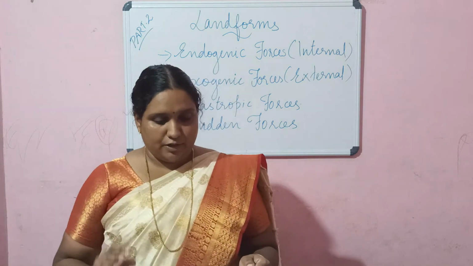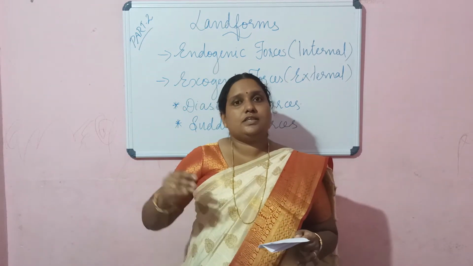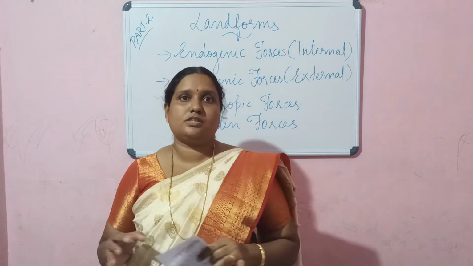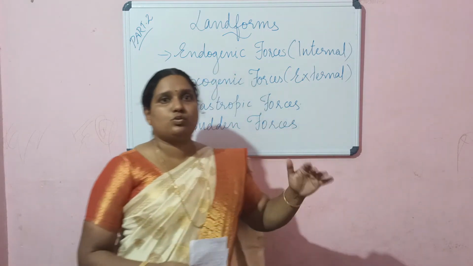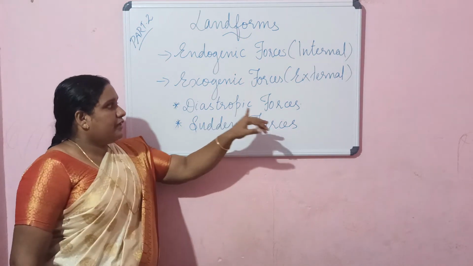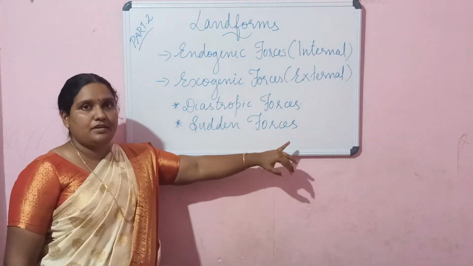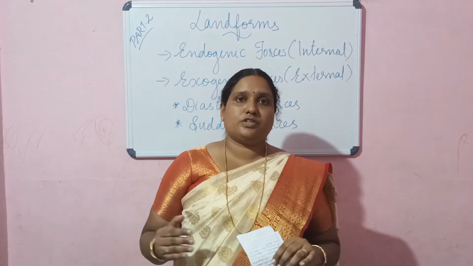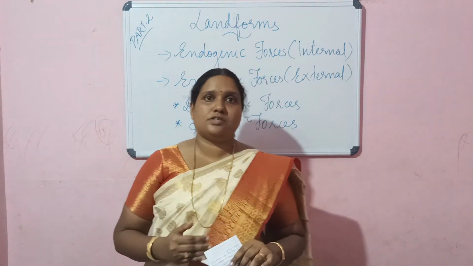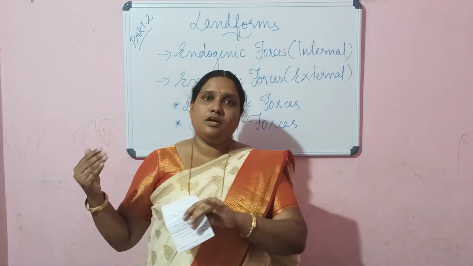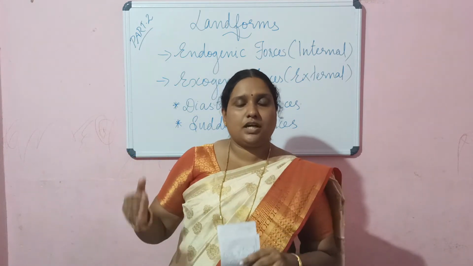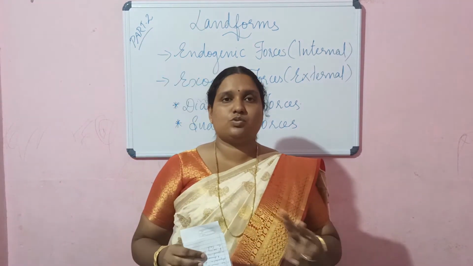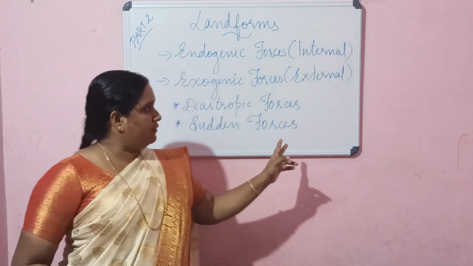The first one is endogenic. Endogenic forces are of two parts, and these two parts are diastrophic forces and sudden forces. Diastrophic forces are of two types. Sometimes there are vertical movements, and the second type is called the horizontal movement. Sometimes the earth movement is of vertical type and the other one is horizontal.